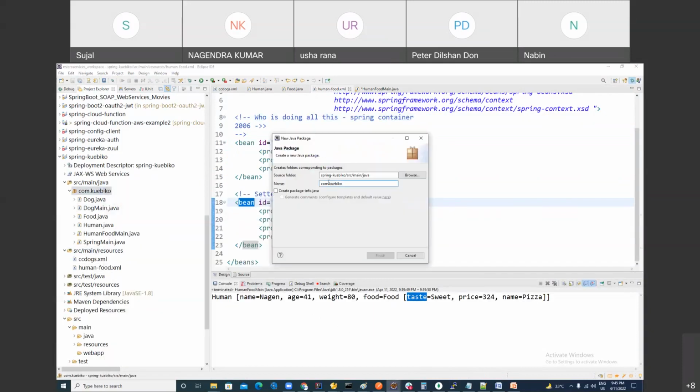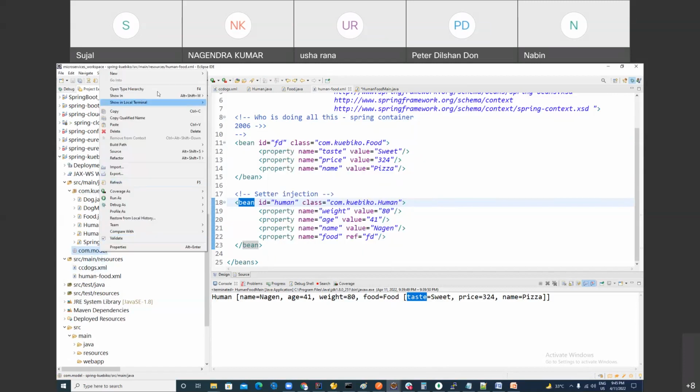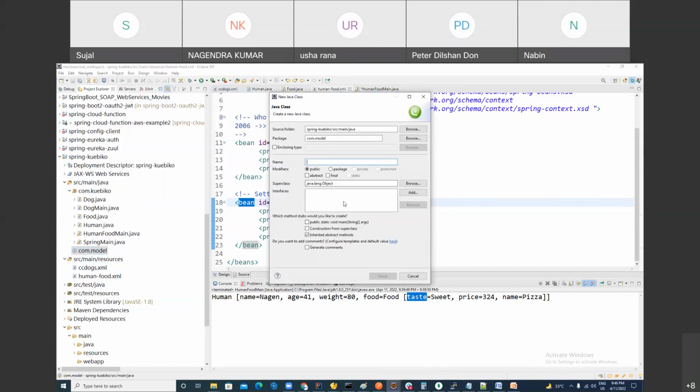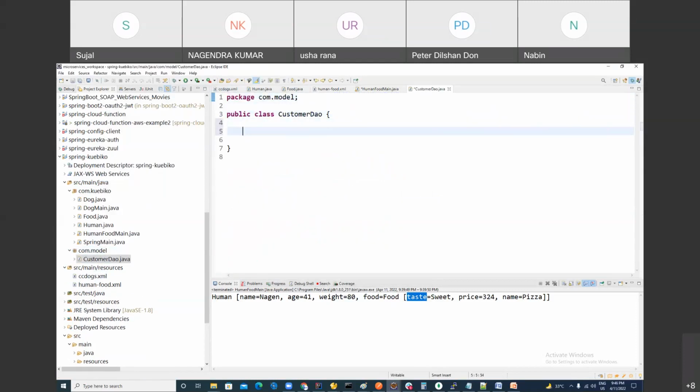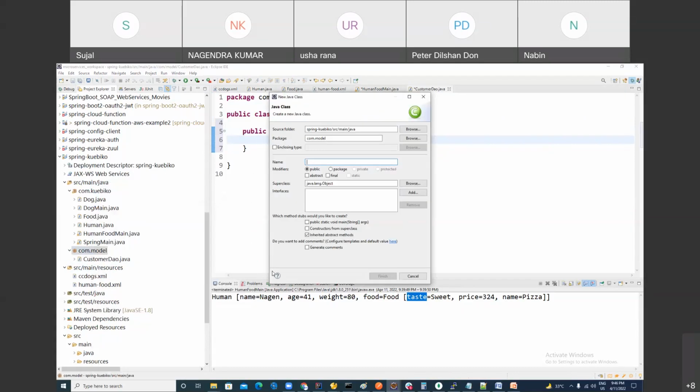For annotation, I'm just making a new package. The package name could be anything. And here I'm just making a class, Customer. If you don't know, let me know. I'm just writing a public void method. I'm coming back to my previous program. Remember, we created a customer class.